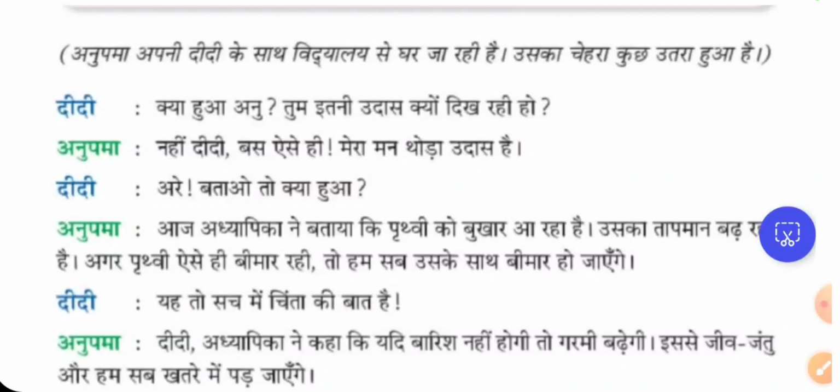This is a conversation based lesson. So the first scene is like this. Anupama is going home from school with her sister and her face is dull. So Anupama is going back home along with her sister and her face is so dull. So this is scene 1. Now Didi is the elder sister, Anupama is the name of the character, and the conversation happens between these two.